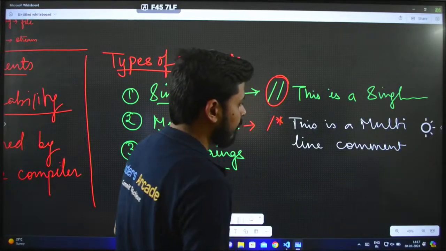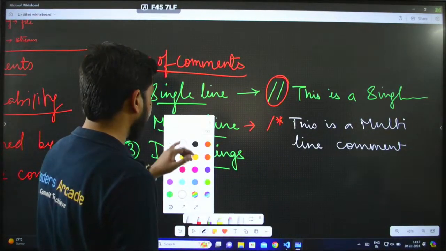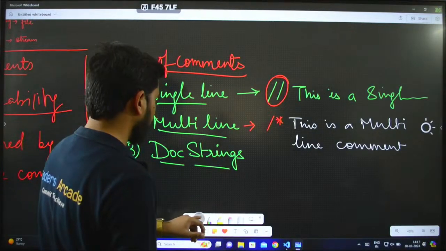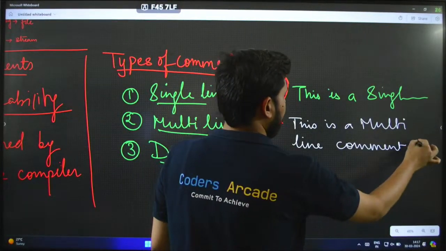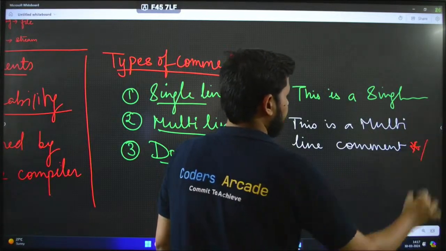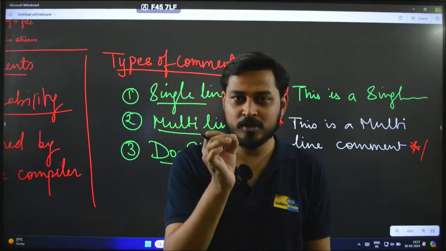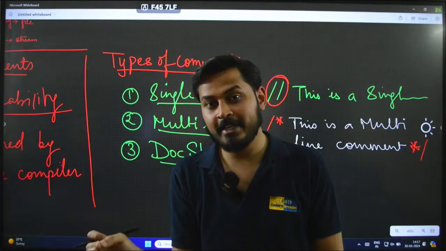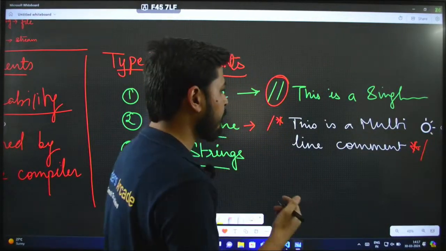Okay. Now whenever a multi-line comment is ended, we end it with a star and then forward slash again. So basically forward slash and star we give to start the multi-line comment, and then to end it we give star and then forward slash again. So this will be the multi-line comment.